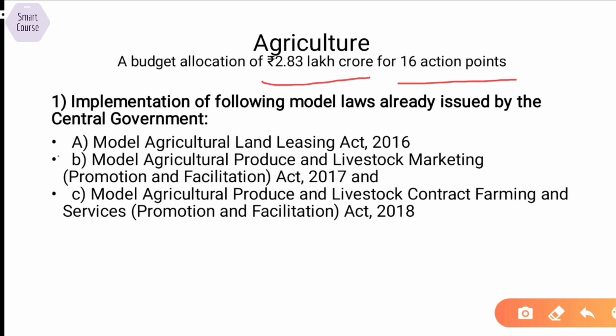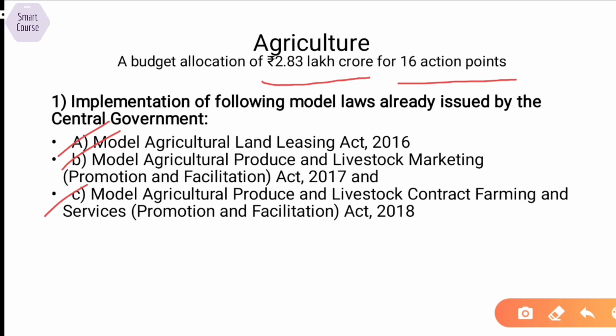The first one is implementation of model laws already issued by the central government. See, you should know about the land leasing laws, the Agriculture Produce and Livestock Marketing Promotion and Facilitation Act, and the Agriculture Produce and Livestock Contract Farming Act. So basically, these are the acts that the central government has issued to improve agriculture.